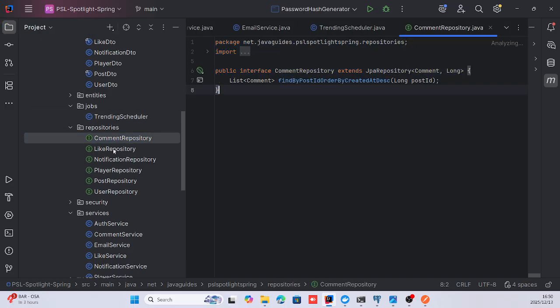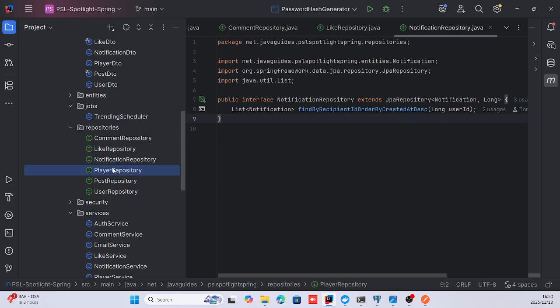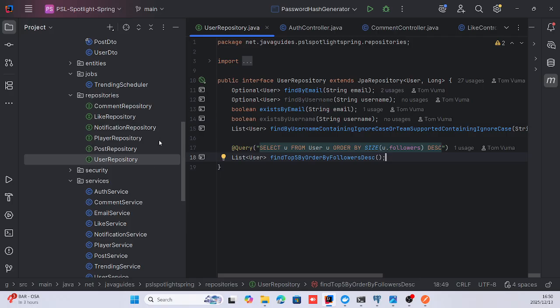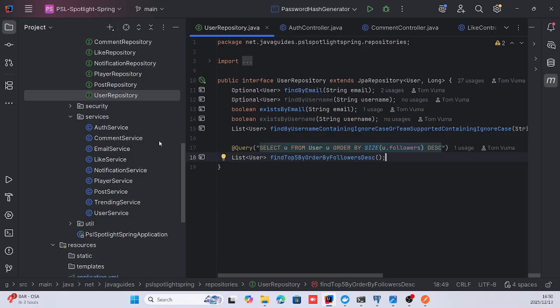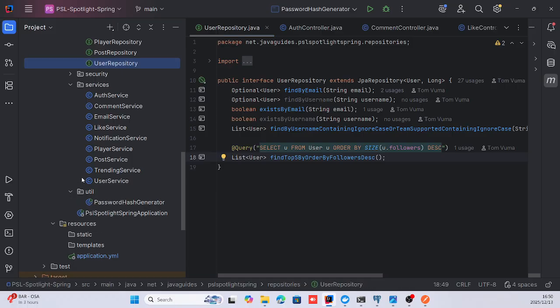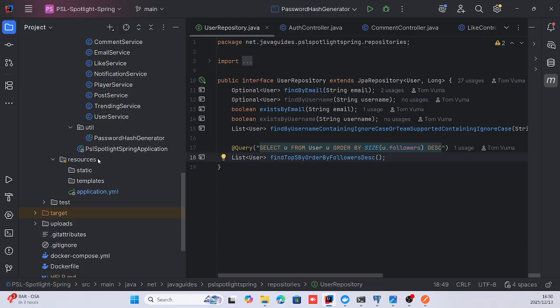Then I have my repositories just interacting with the database for each thing, for all comments, likes, notifications, players, posts, and so on. And then I've explained my services, what they do as well. And that's basically how the application works in a nutshell.